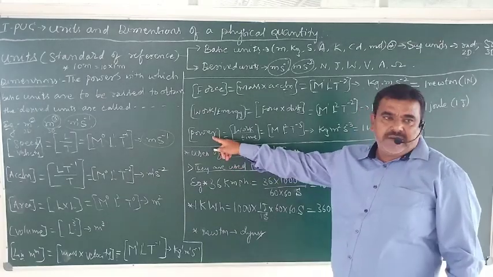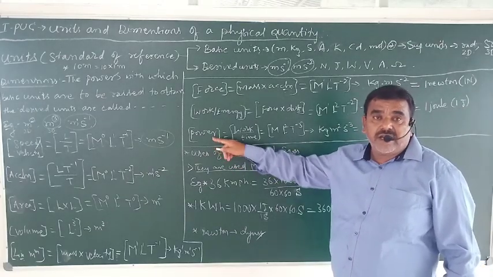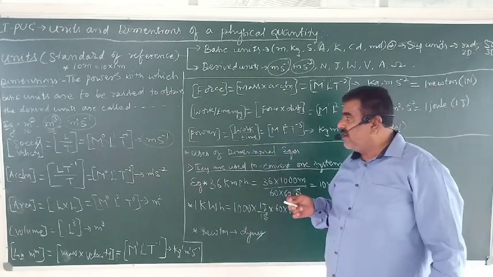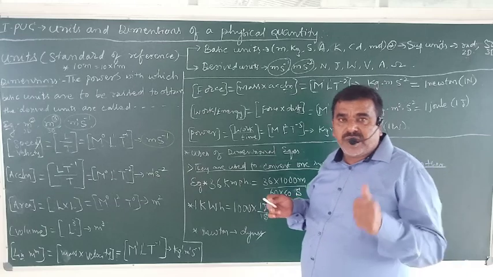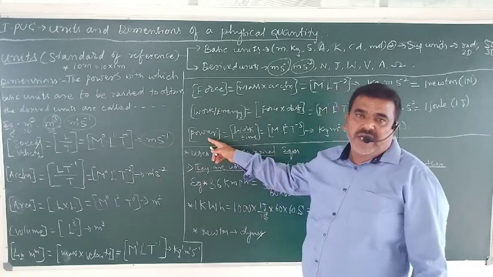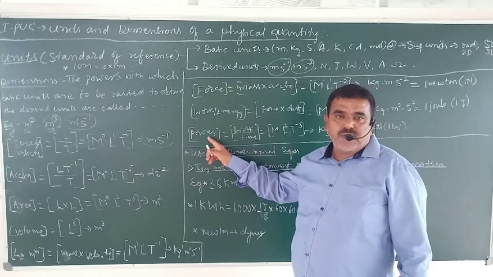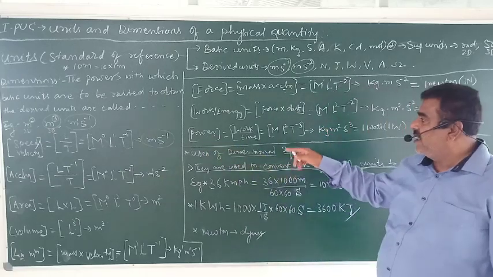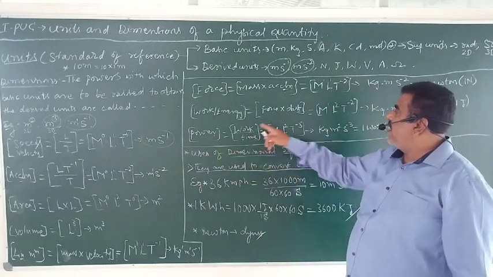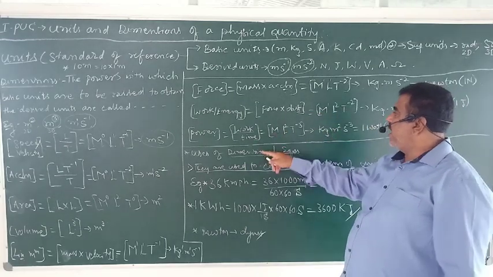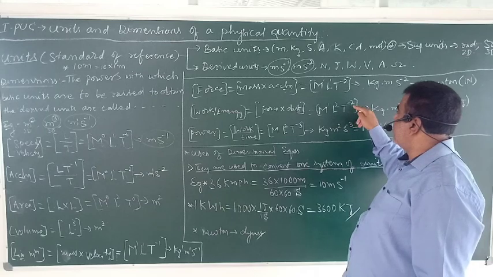Similarly, power is the rate of work done, the rate at which energy is spent, how much work is done per unit time. The ratio of work to time gives power. The dimensional formula of work divided by time, one more time comes here.